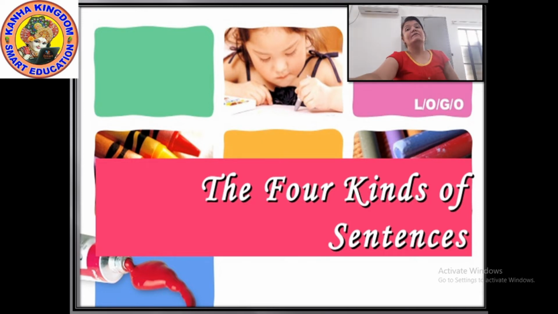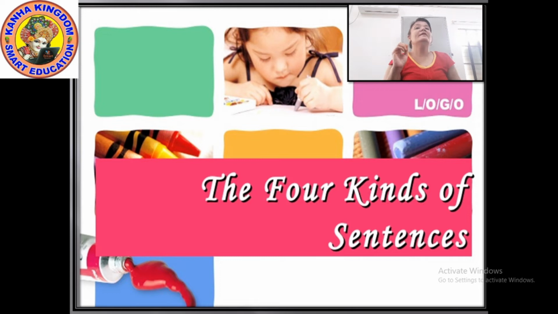We had also seen imperative sentences. I had told you an imperative sentence gives an order, and it ends with a period or an exclamation mark. Imperative sentences also show a request, like please give me a pen if you have.